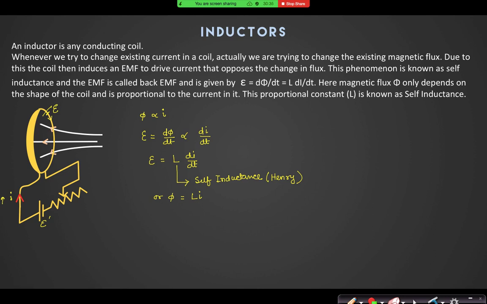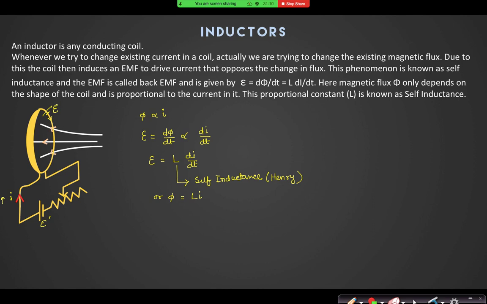Now if I ask you the most important property of an inductor, what would you say? What does an inductor do? If the value of inductor current changes, the inductor opposes the change in current. Yes or no? What does a capacitor do? Do you remember what a capacitor does? Prevents the change in voltage.